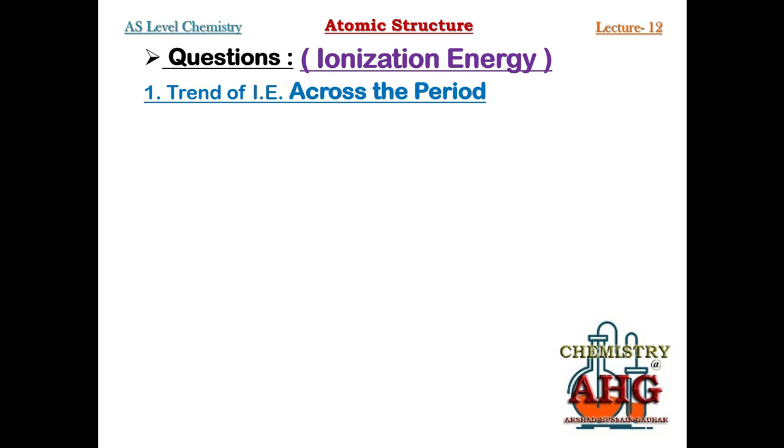So remember, ionization energy is the energy related to the process of oxidation. It is the energy related to the process of loss of electron. And second thing, you must remember, ionization energy is always endothermic. Why is it always endothermic?